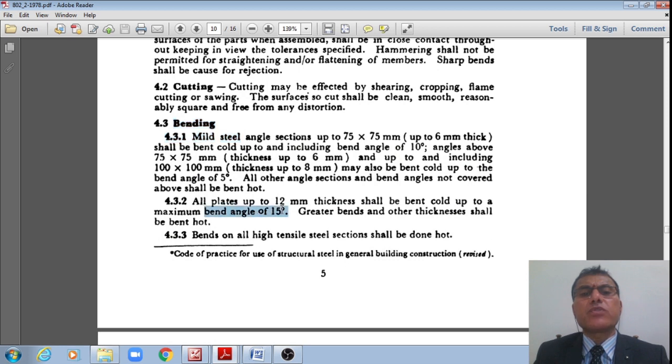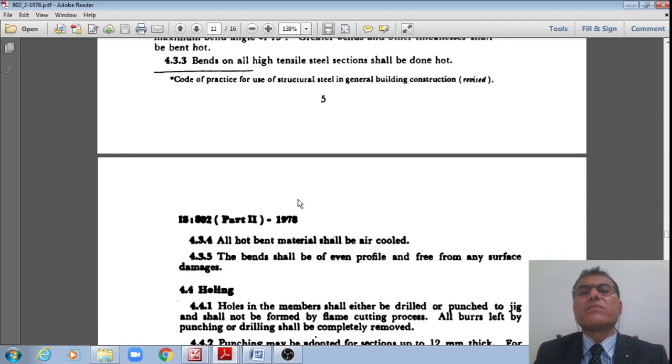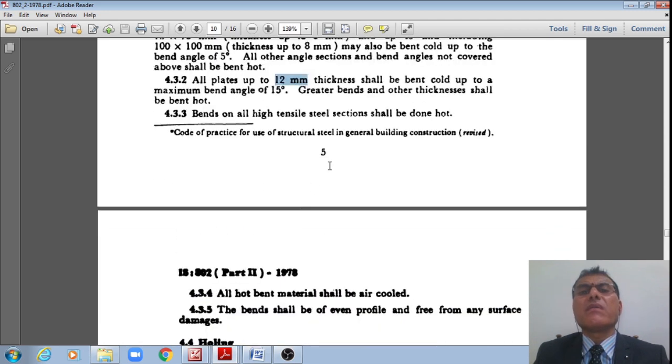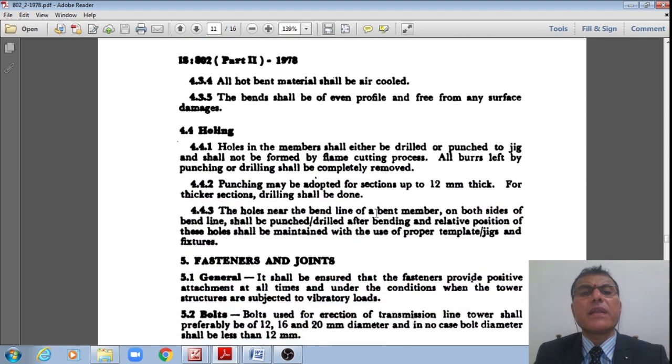The maximum bend angle should not be more than 15 degrees for all the plates up to 12 mm thick, right? That is how they are specified, and greater bends and other thicknesses shall not be bent hard. They should not be bent hard.